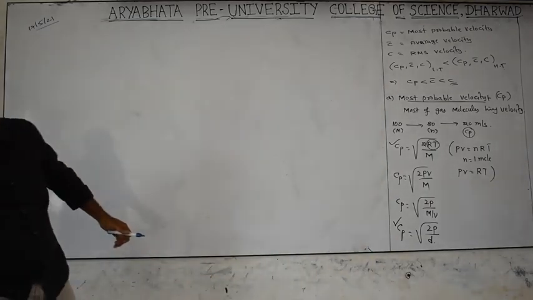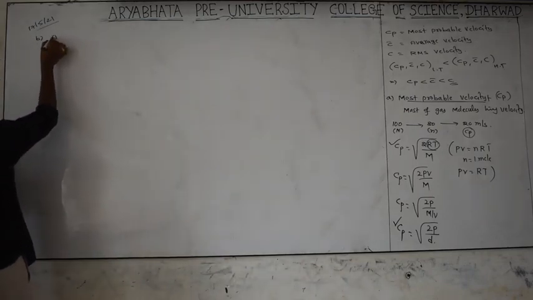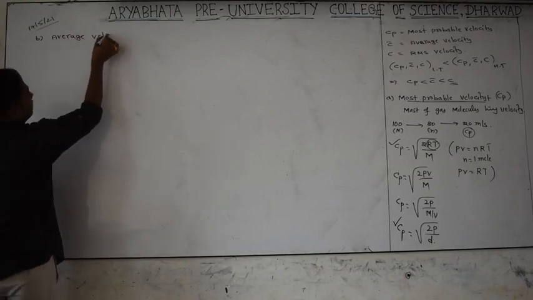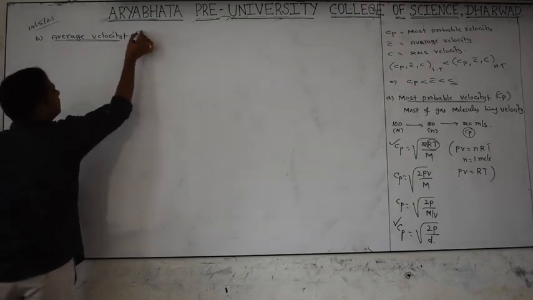See, the second one is average velocity, denoted by C bar.